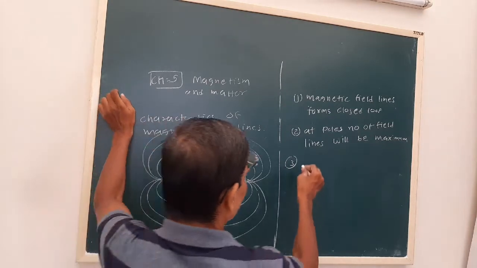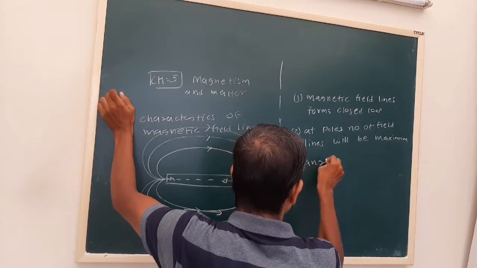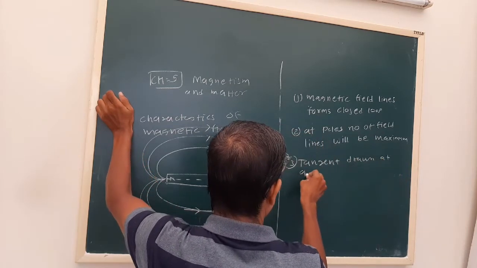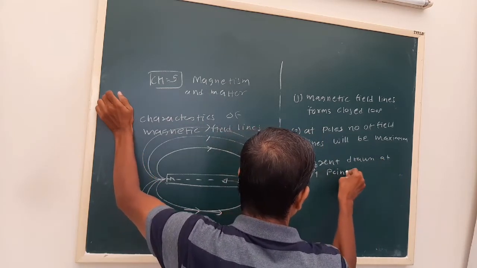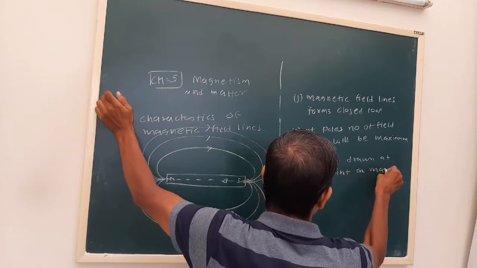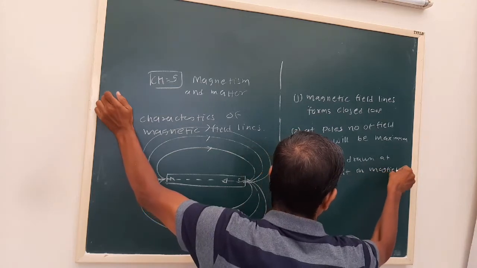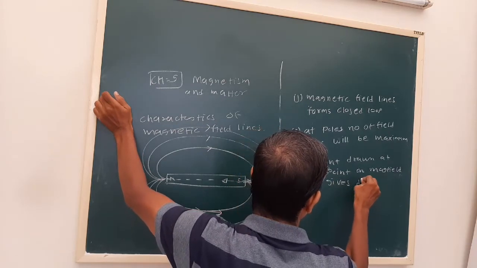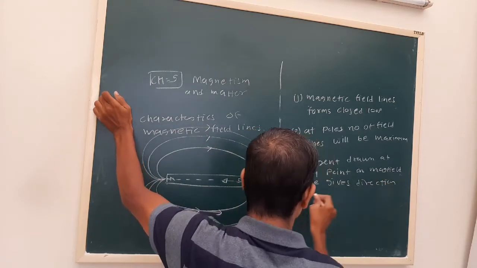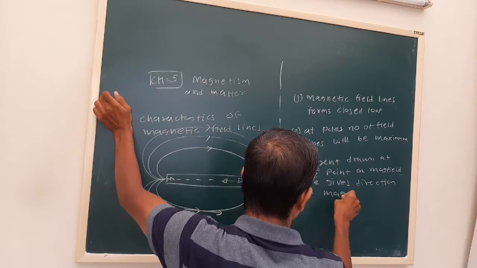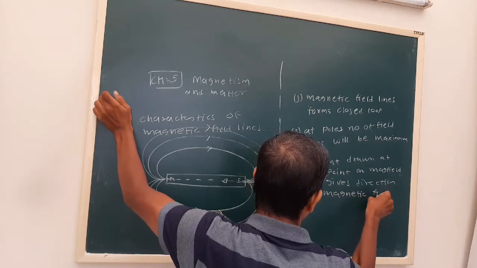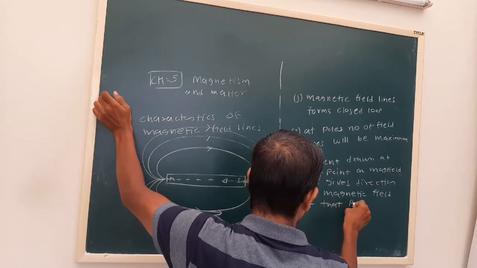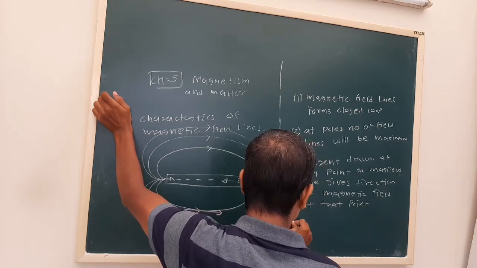So we can write the third point: the tangent drawn at any point on a magnetic field line gives the direction of the magnetic field at that point. That is the third characteristic.